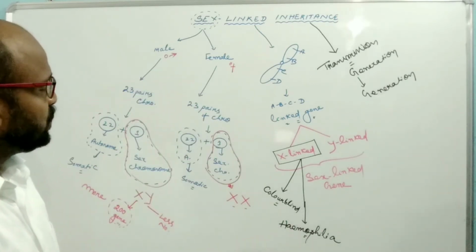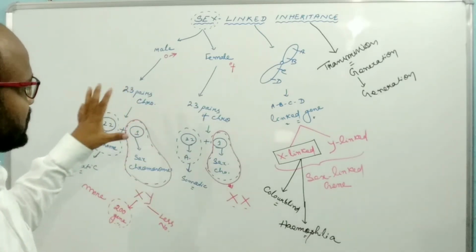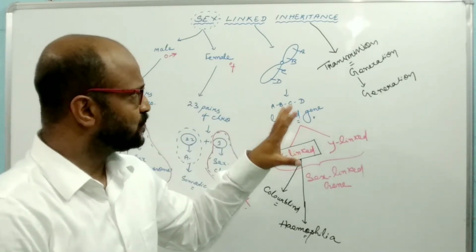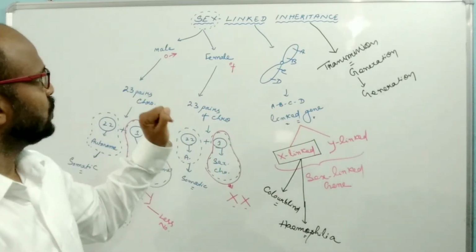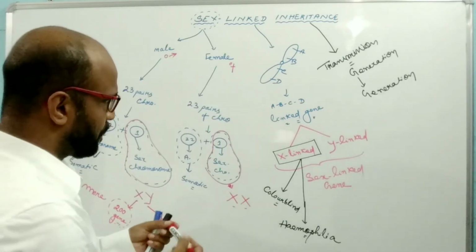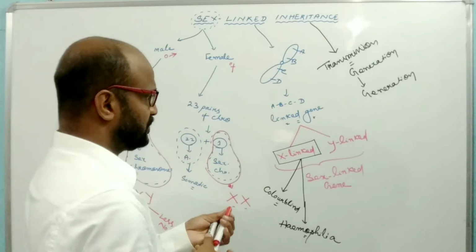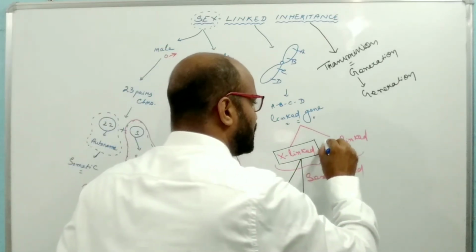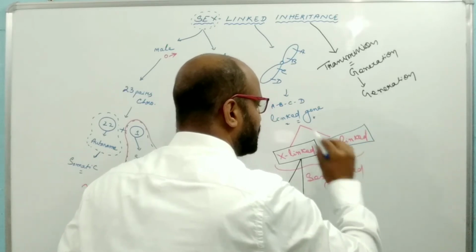Sex-linked inheritance indicates how a sex-linked character is inherited from one generation to another generation. And here, the genes present on the Y chromosome are known as Y-linked genes.